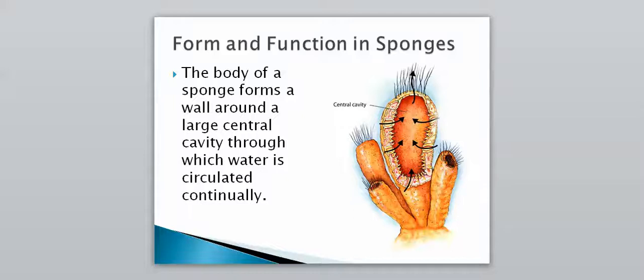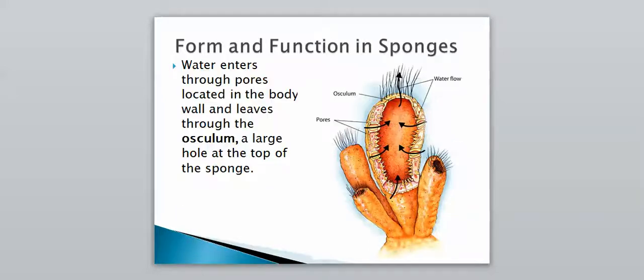And then the body of the sponge forms a wall around a large central cavity, so they do have a body cavity through which water is circulated continually. So water is constantly going through this large central cavity at all times. Water will enter through pores located in the body wall, and it leaves through what is known as the osculum, which is a large hole at the top of the sponge. Remember we said Porifera means pore bearers, so water is constantly going in through the pores and then coming out the top. It never goes in the top. It always comes in through the sides, out the top, as you can see with those arrows right there.